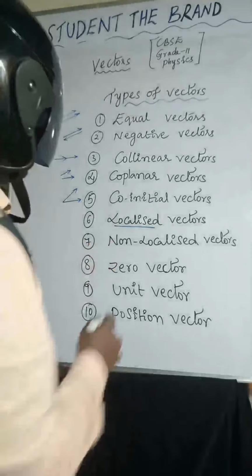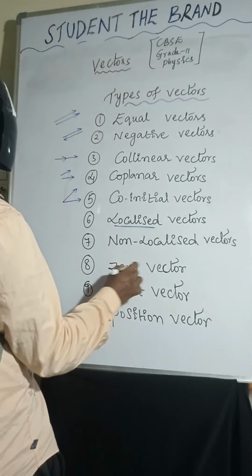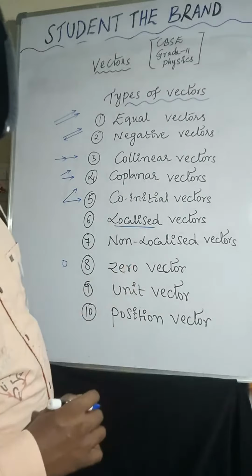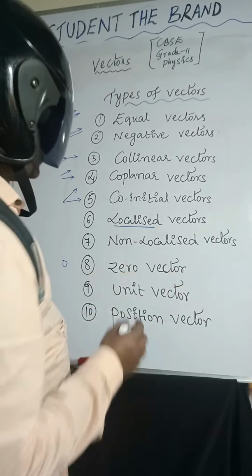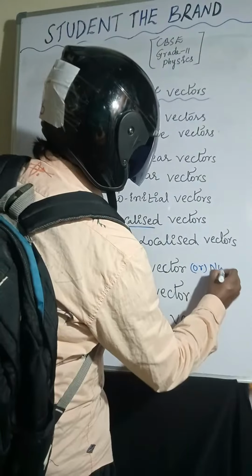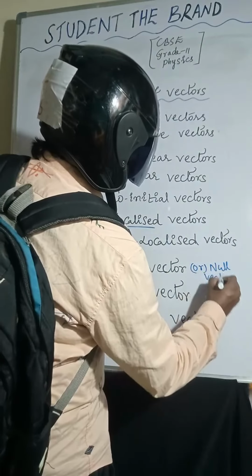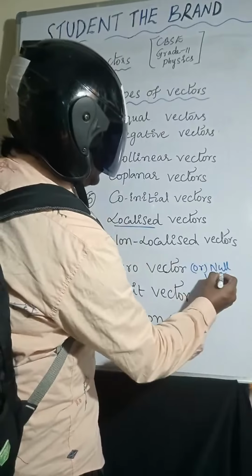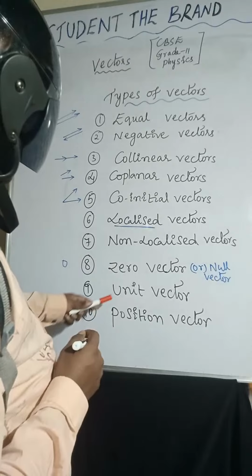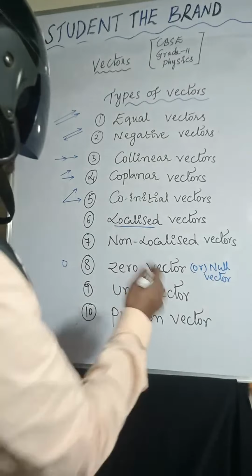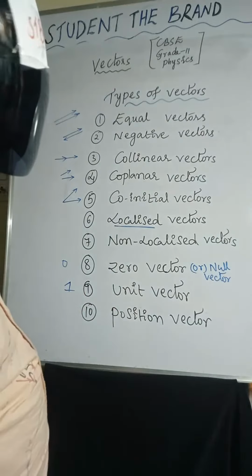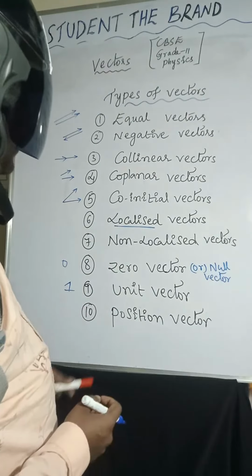Zero vector: the vector whose magnitude is zero is called zero vector or null vector. Observe carefully, null vector also we can say. And coming to the unit vector, the vector whose magnitude is 1 unit, that is called unit vector.